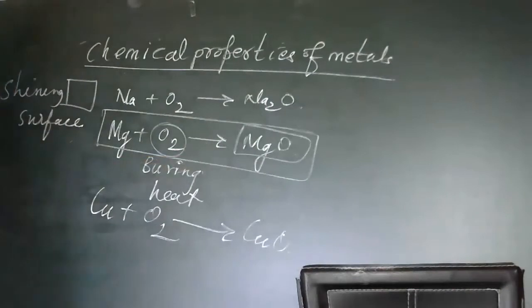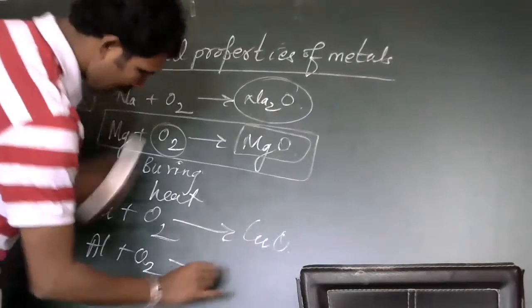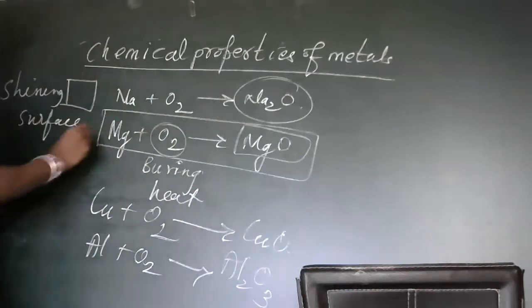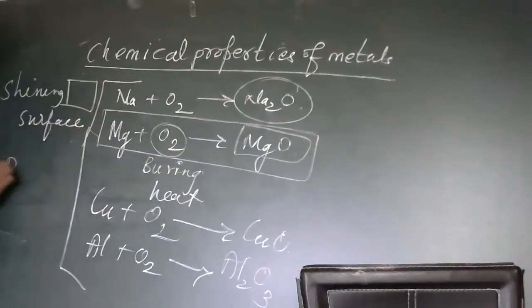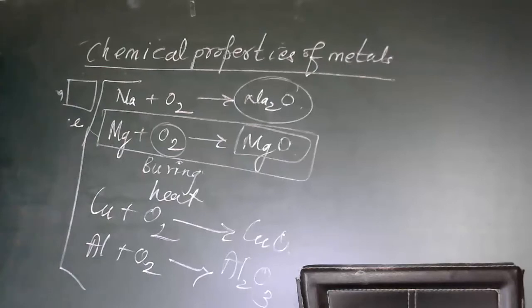What type of oxide is that? We have already learned in the acid-base chapter: these are all basic oxides. Basic oxides dissolve in water to form a base. So this is about basic oxides and how metals react with air, especially oxygen.